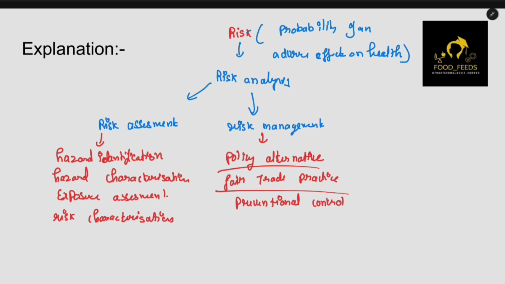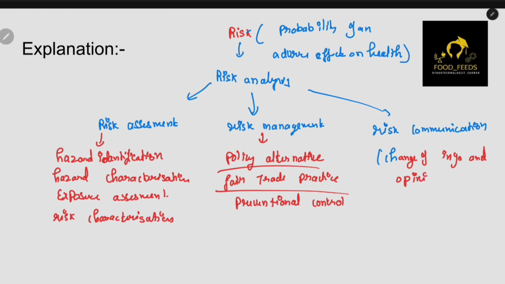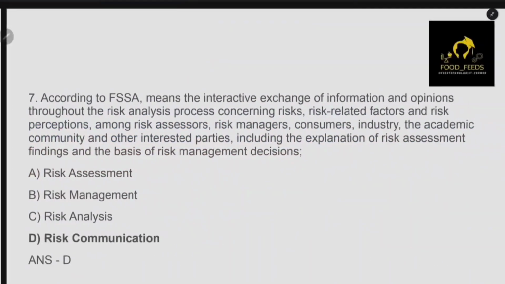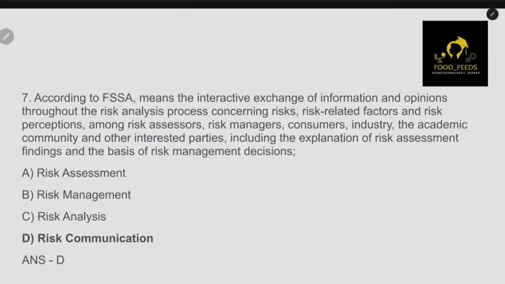Once you have managed the risk, finally you have to communicate with everybody. So risk communication. Communication is basically exchanging of information and opinions. This will benefit the people, the food business operator and the entire state and country. So for this question, because we are exchanging information, here exchange of information and opinions came, so it's basically communication. That is the way you have to answer the question.